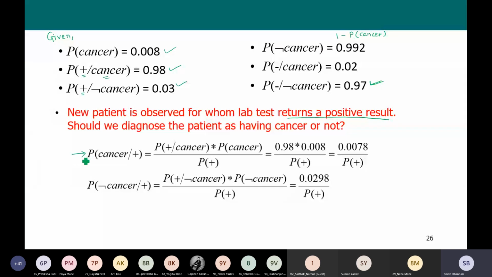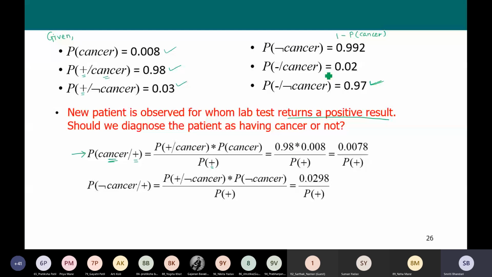So, we are computing here the probability of cancer provided positive. The probability of having cancer provided the patient is diagnosed as positive is equal to, applying Bayes theorem, probability of positive given cancer times probability of cancer divided by probability of positive.